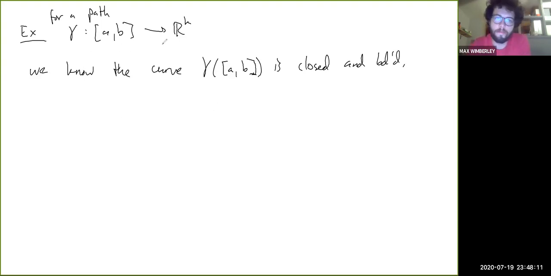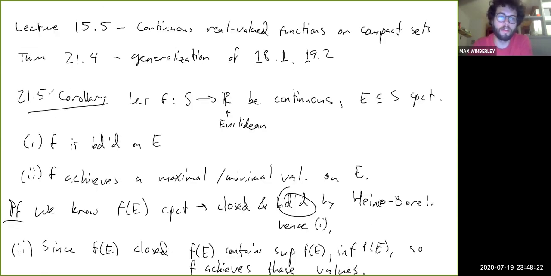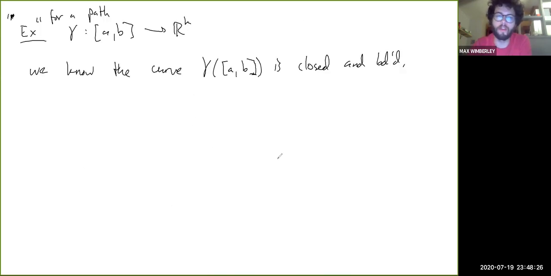This isn't actually a consequence of this corollary specifically, because for a curve or a path, this is not a real-valued function, since the values are actually in R^k. But of course, the Heine-Borel theorem applies to R^k anyway.